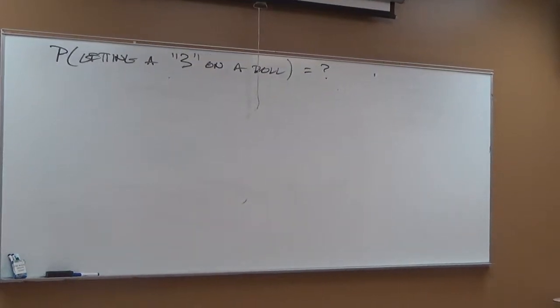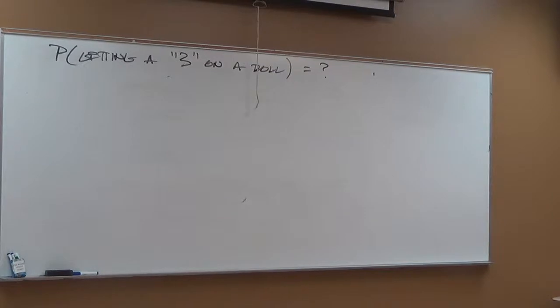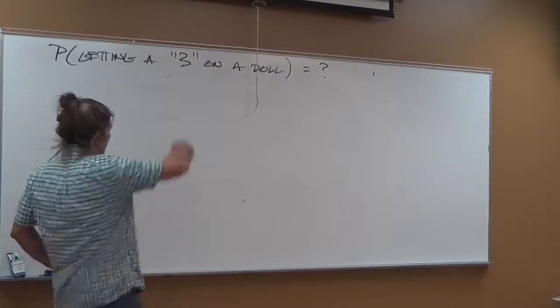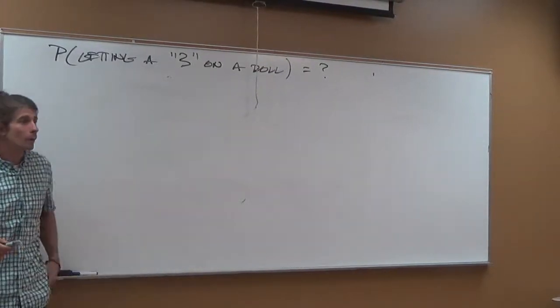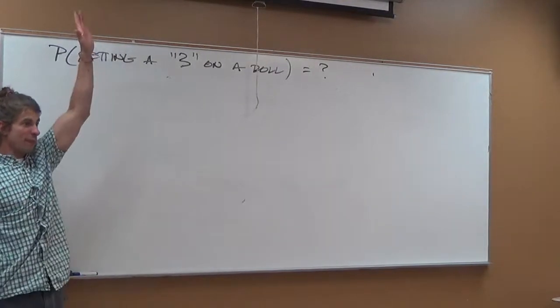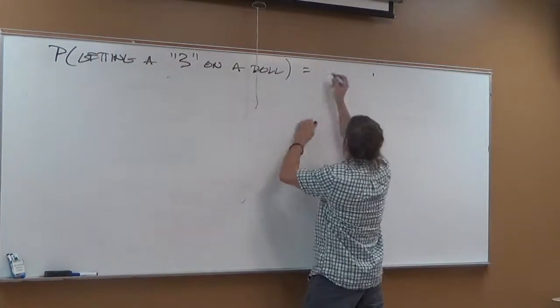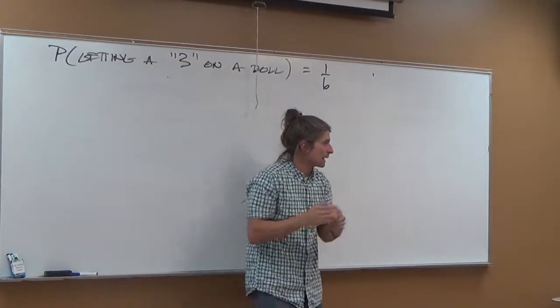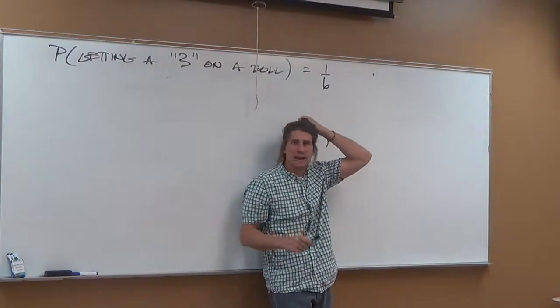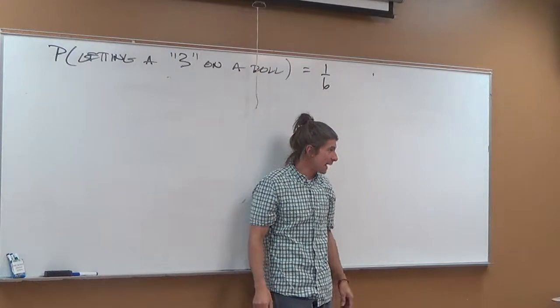So here's a question I have. We just rolled a bunch of dice, yes? What's the chance of getting a 3? 1 in 6. I hear 1 in 6. Is that fair? When Andrew says 1 in 6, how is he answering? Is he answering theoretically or is he answering empirically? Theoretically. He's answering theoretically, is he not?